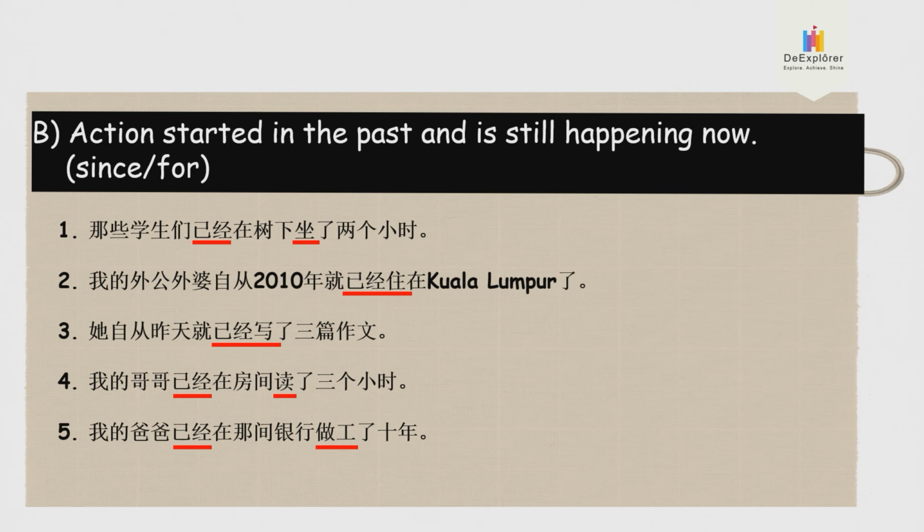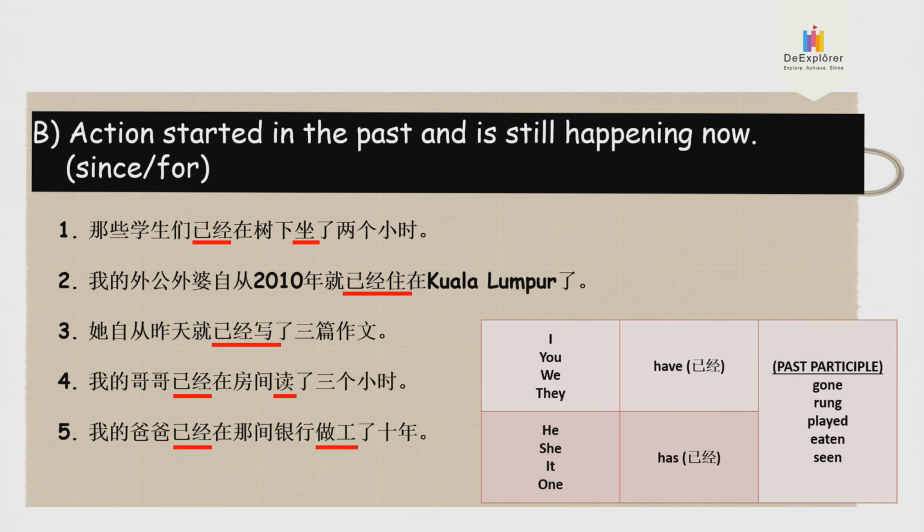Like for example number 1, 2个小时前它已经发生了，现在还正在。Okay, the same goes with number 2. 以前就是2010年的时候已经住在这里，现在还在。Okay, Kuala Lumpur, 住在 Kuala Lumpur.